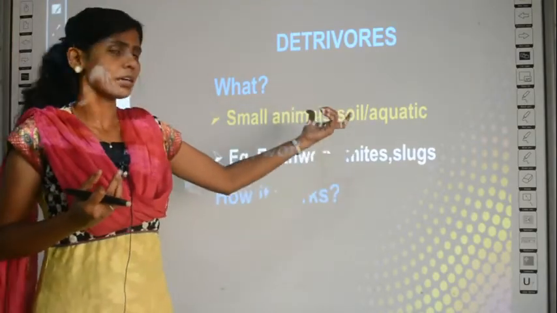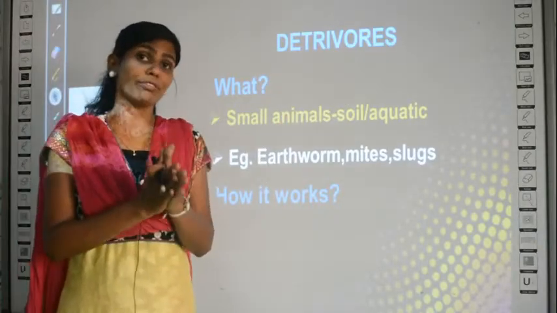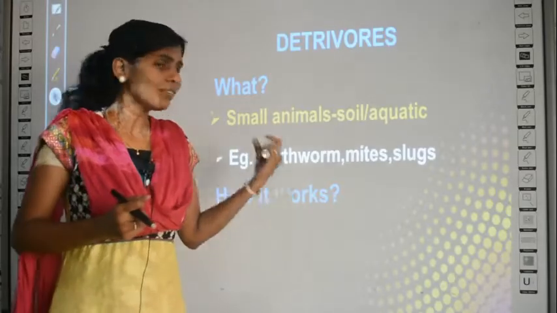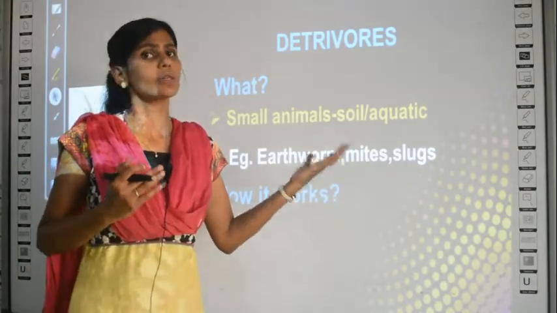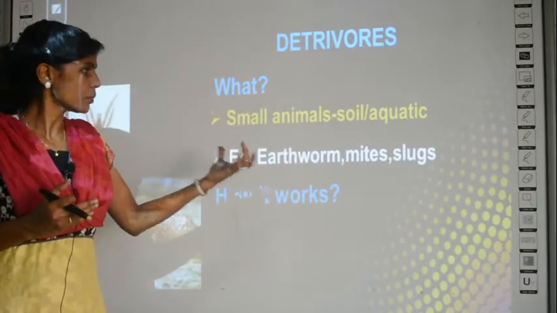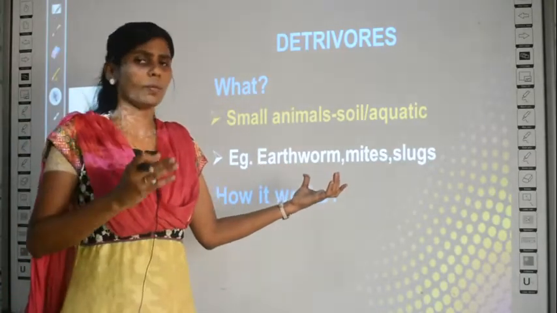Okay, because you can think it is a worm. How come animal? In grade 7, if you have studied your classification lesson thoroughly, you know that even insects come under the kingdom called Animalia. So they are also considered animals in technical terms. Okay, so small animals are detritivores, microorganisms are decomposers.